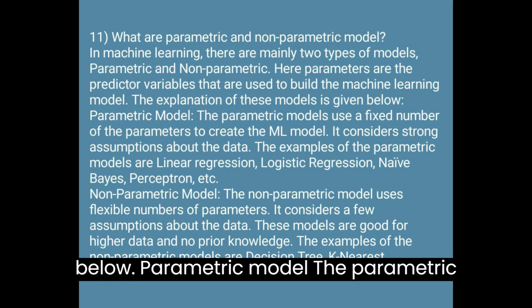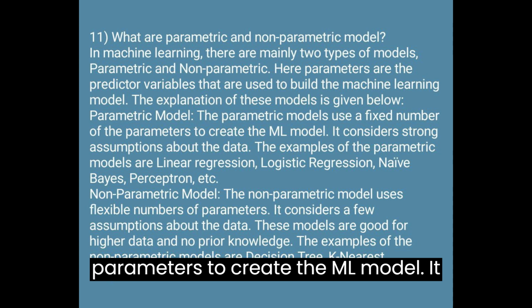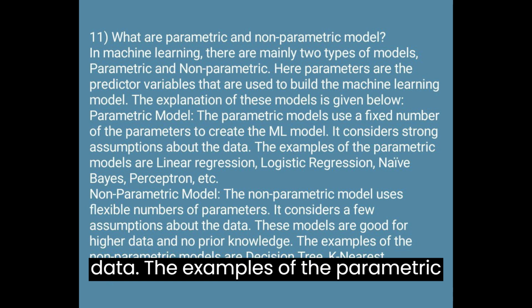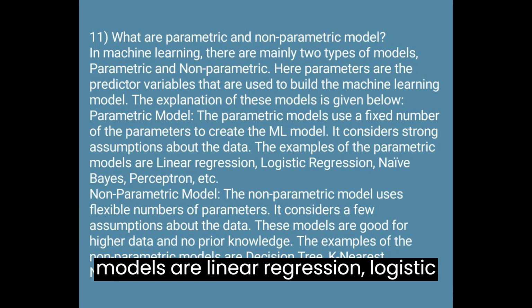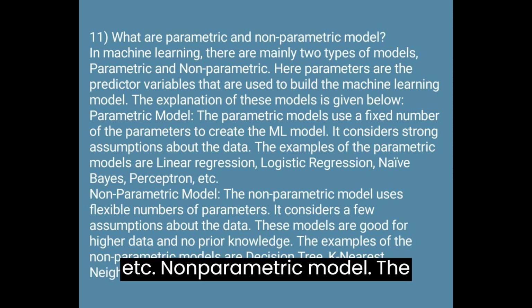Parametric model. The parametric models use a fixed number of parameters to create the ML model. It considers strong assumptions about the data. The examples of the parametric models are linear regression, logistic regression, naive Bayes, perceptron, etc.